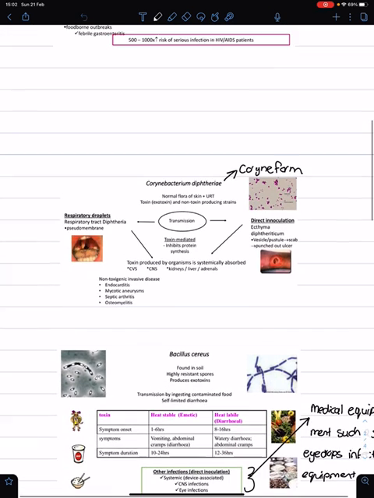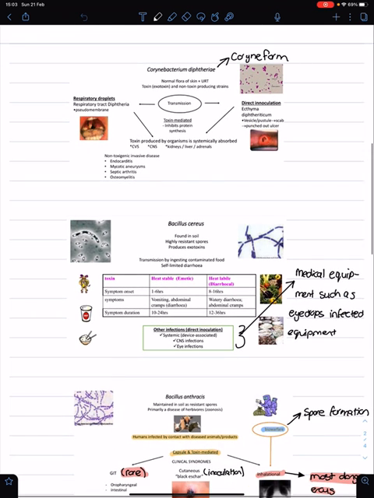And then if you look at Corynebacteria, they spread through respiratory droplets, and they can cause a whole host of diseases, cardiovascular diseases. They can cause meningitis, and affect the kidneys, liver, or adrenal glands. They're toxin mediated, and they can also be invasive, such as endocarditis, septic arthritis, osteomyelitis. So it can be quite a wide spectrum of diseases.